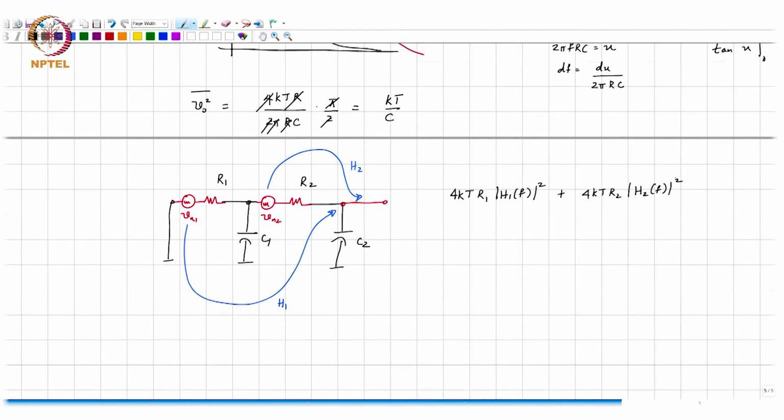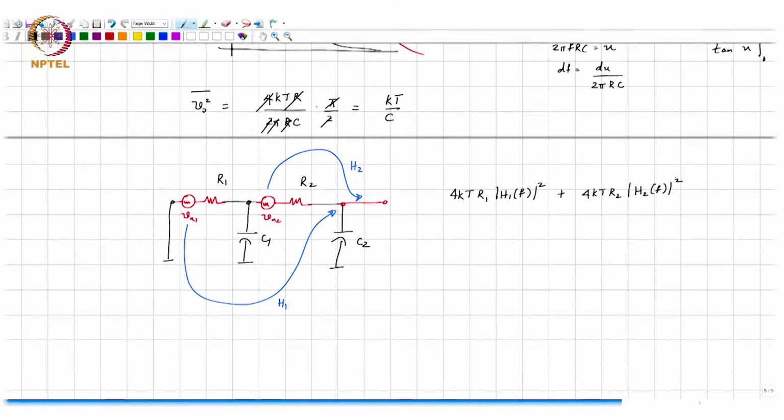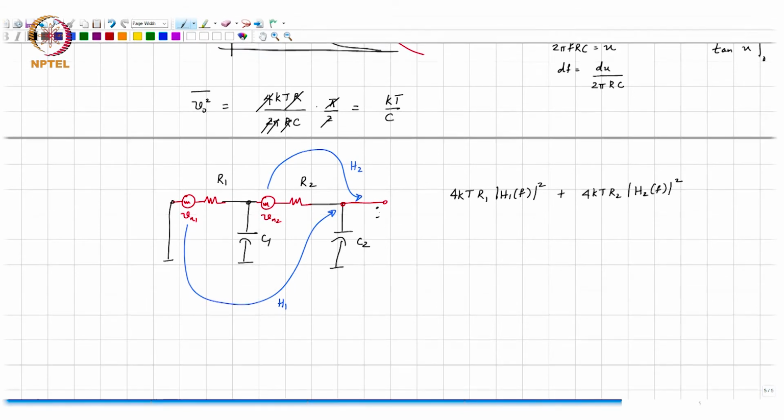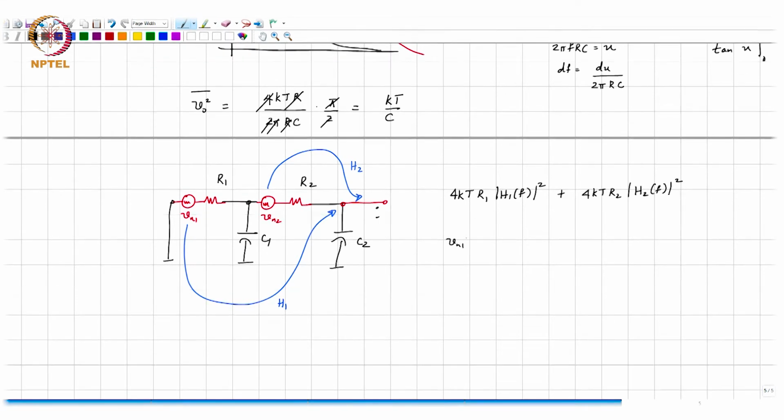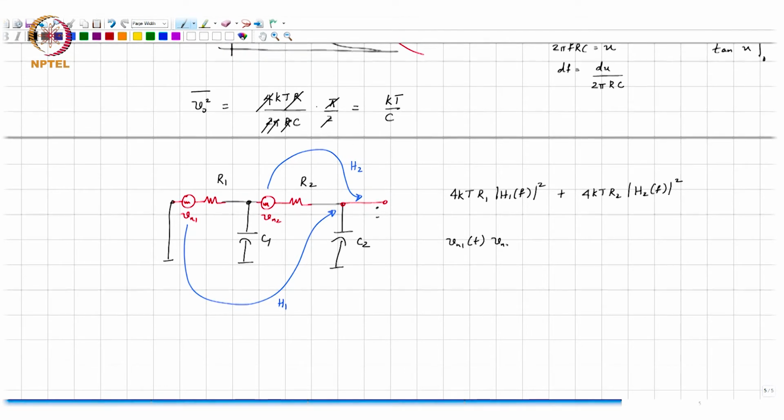That is only true if the cross terms are zero. Vn1 will result in some output noise waveform, and Vn2 will result in some other output noise waveform. What we are saying is that the mean square noise of the sum is the same as the sum of the mean square noise of the individual components. That's only true if the average value of Vn1 of t times Vn2 of t is zero.